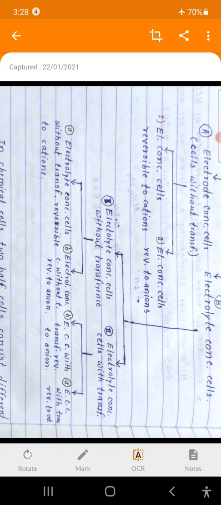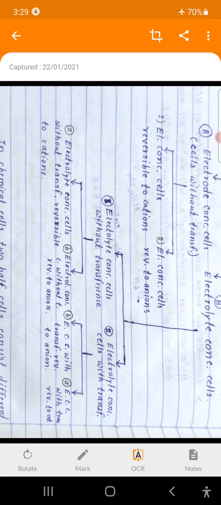Therefore, without transference. And in electrolyte concentration cells with transference, two electrodes are placed in two electrolyte solutions having different concentration, but the two electrolyte solutions are in contact with each other, placed in the same beaker, and separated only by a semi permeable membrane, which allows movement of ions through the membrane. Therefore the two electrolyte solutions are in contact with each other, and the movement of ions between the two solutions is possible, and therefore those cells are known as electrolyte concentration cells with transference.